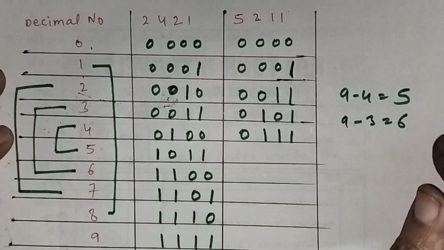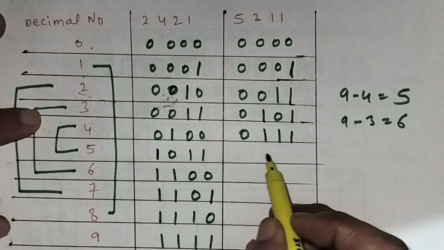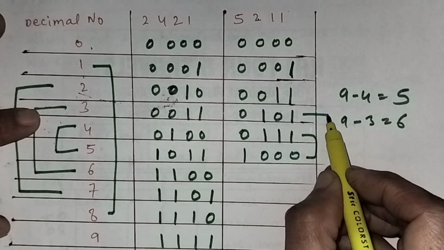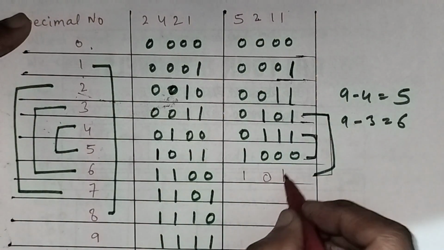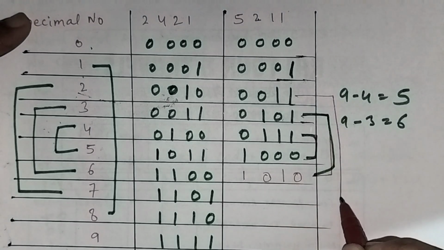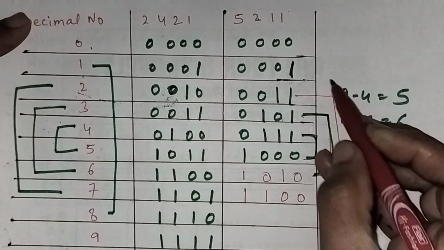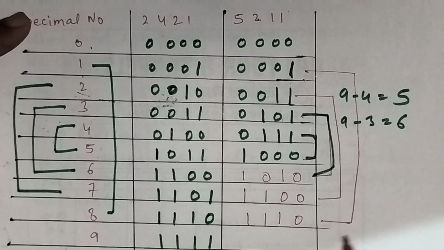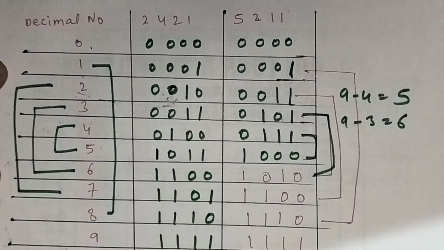Now we will write according to the self complement property. As 4 and 5 are self complement to each other, we will revert this 1 0 0 0. This is self complement and this is the self complement of this. Revert this 1 0 1 0, and this is self complement of this. So it will be 0 0, it will be 1 1 here, and it will be 0 0. Now this is self complement of this, so it will be 1 1 1 0, and self complement of 0 is 9, so it will be 1 1 1 1 here. So this is the way to write the self complement BCD codes.